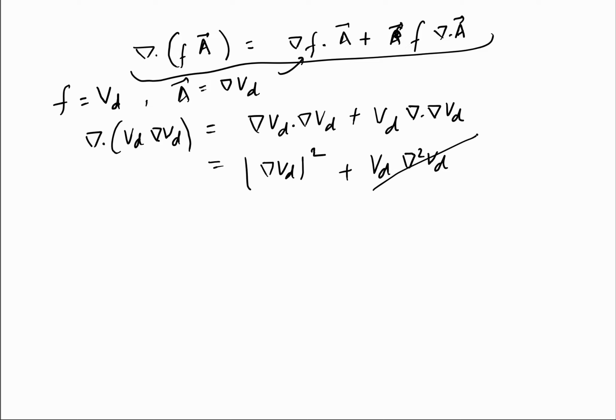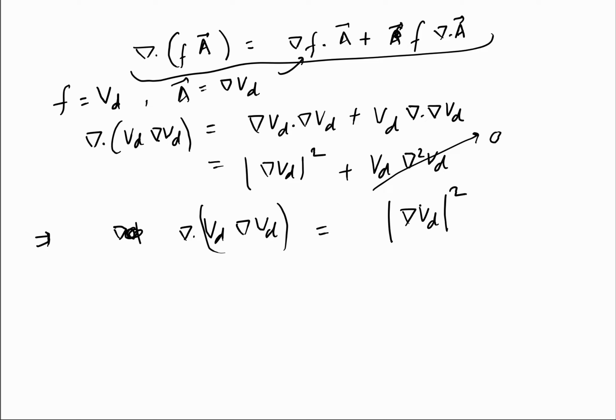Now we have seen in the previous slide that del square Vd is equal to 0. So we see that del dot Vd del Vd equals the magnitude square of del Vd.